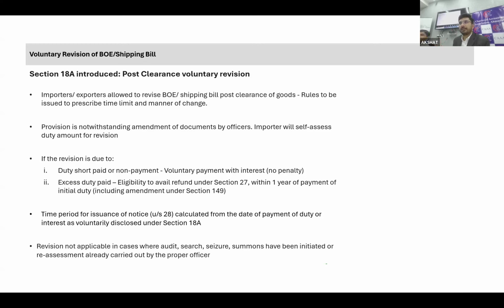Now they have provided the modalities where you have the option to revise or amend the bill of entry or the shipping bill, as the case may be, within a certain time frame. You can do it yourself. Generally what happens is that in a case where an R&D company or some kind of service industries are doing the business on a markup basis.